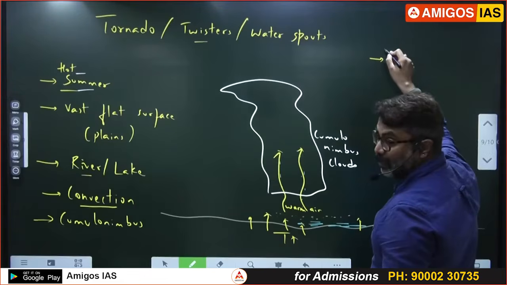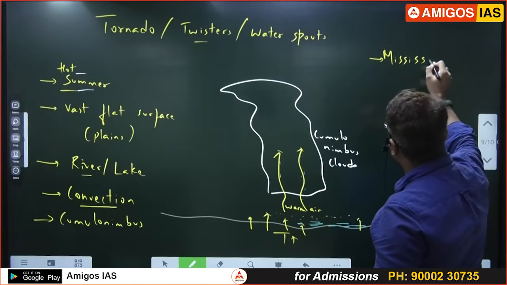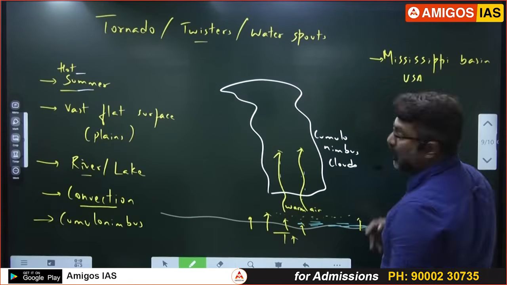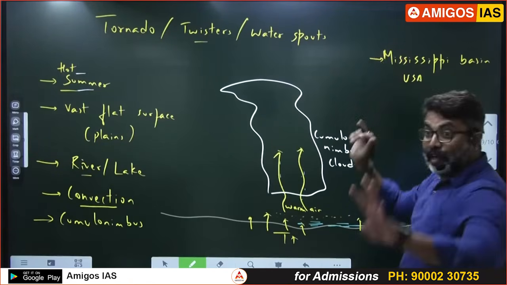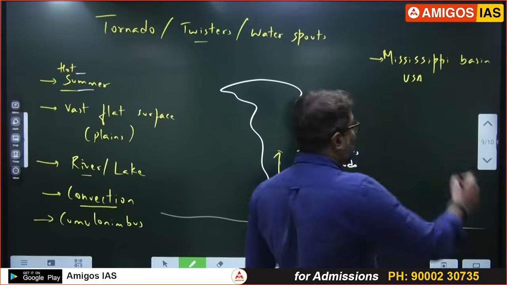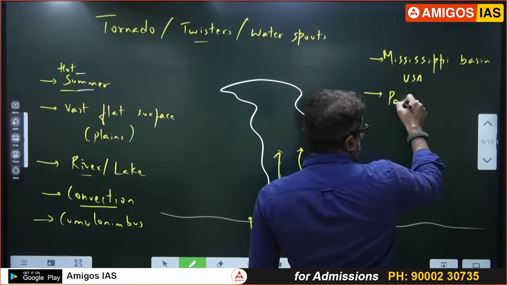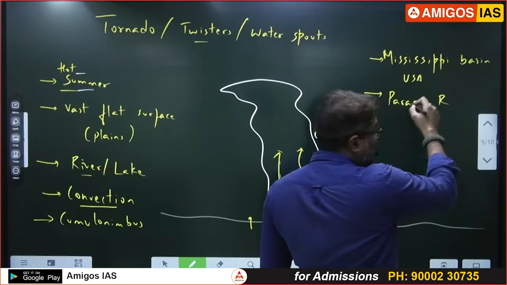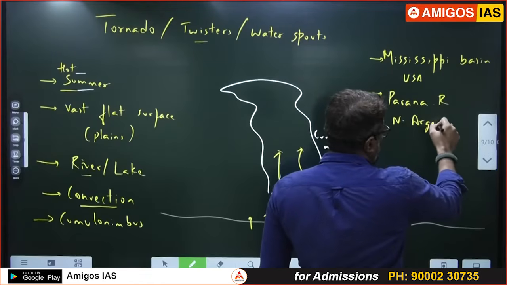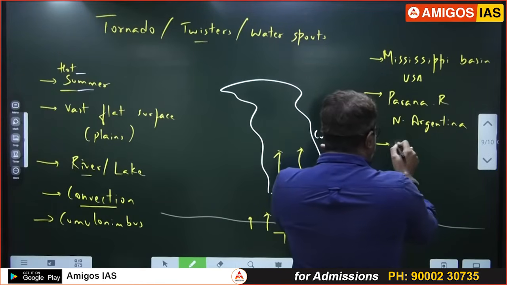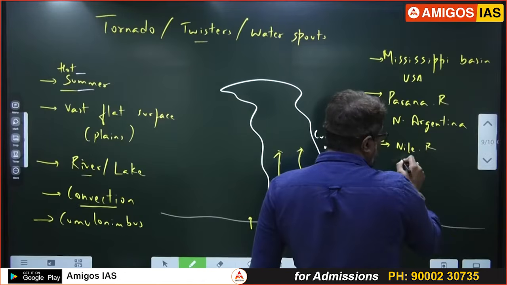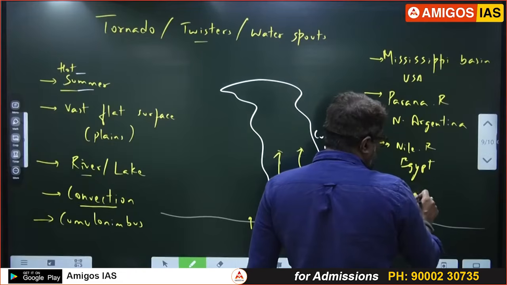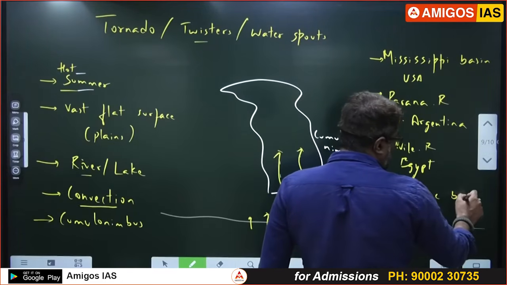Very commonly in the US, Mississippi Basin, USA. Very commonly, around 400 every year. Then the Parana River Basin. Parana River, remember, Argentina, North Argentina. Okay, Nile River Basin, Nile River in Egypt. Okay, Gangetic Basin, Lower Gangetic Basin, West Bengal, Bangladesh.